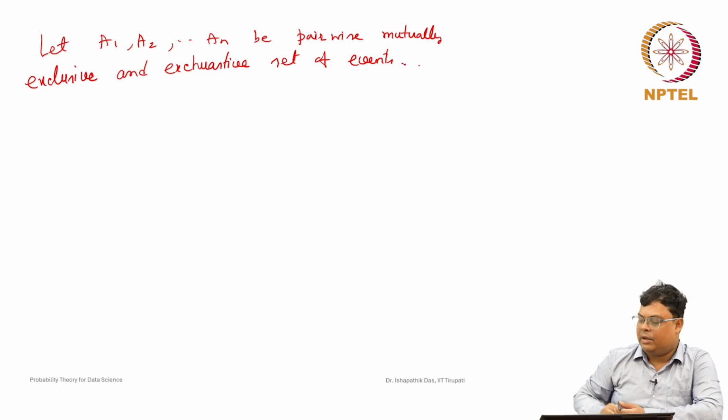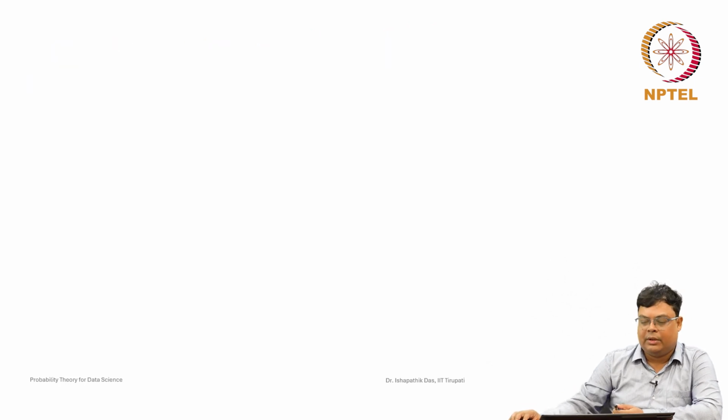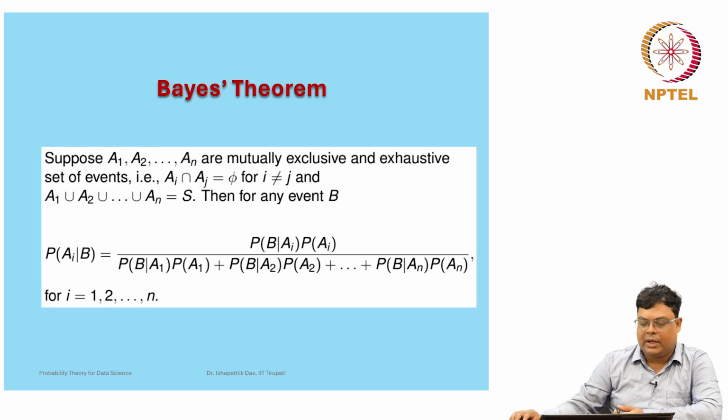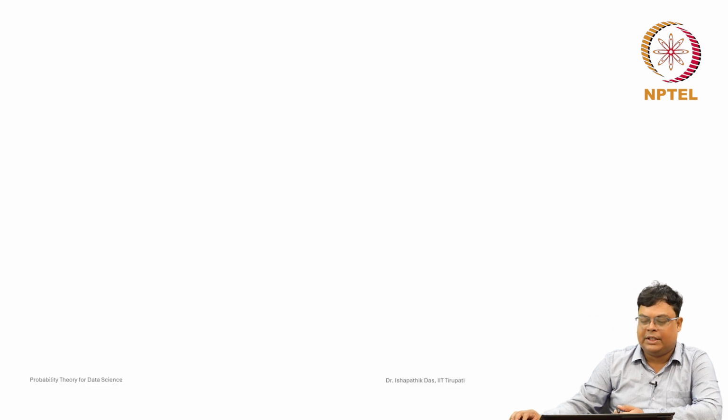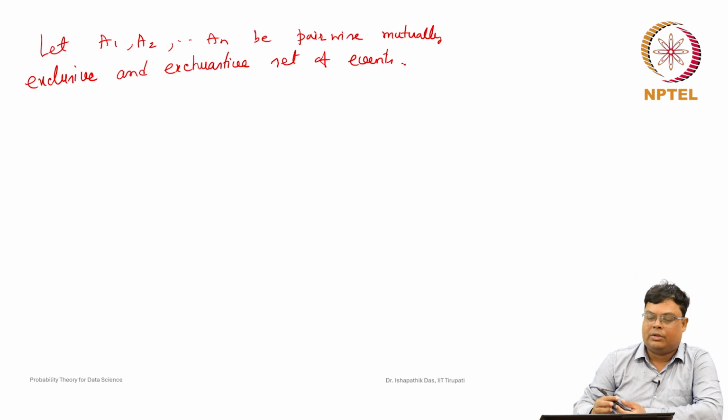So, this is the notation that is followed, as a set of events.